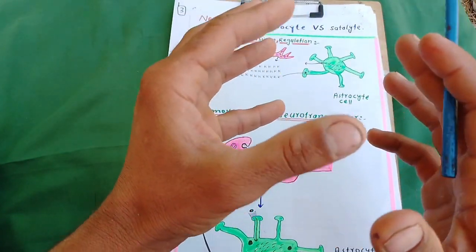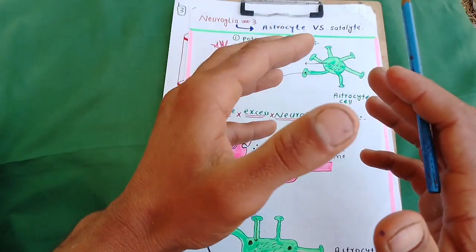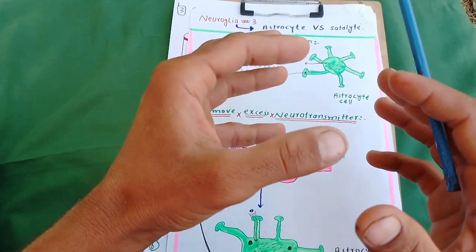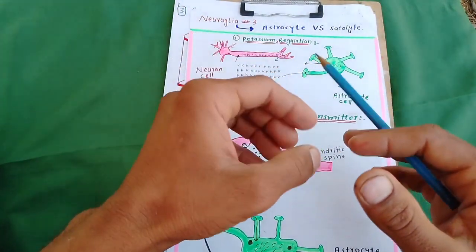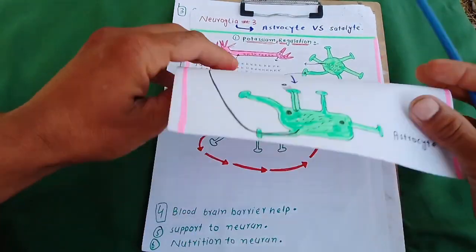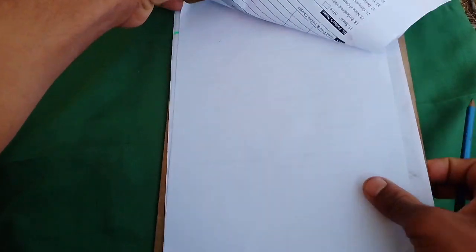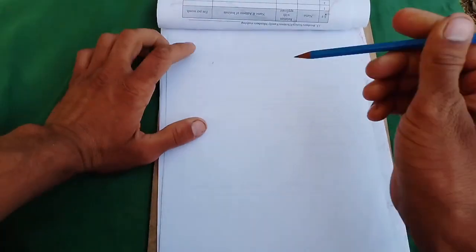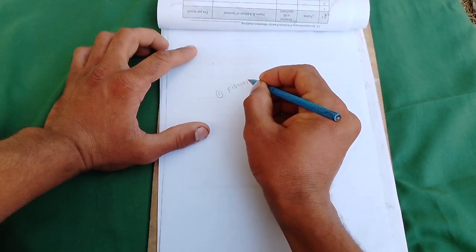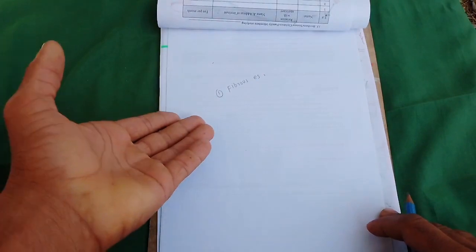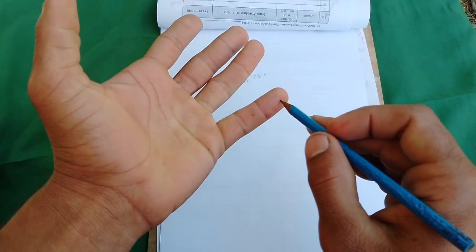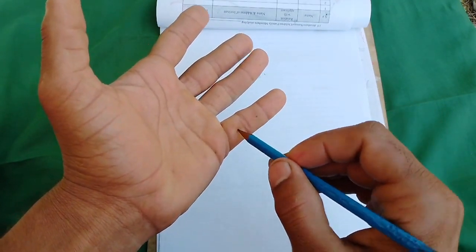Astrocytes are star-shaped cells of the CNS, the star-shaped supporting cells of the CNS, which have many branchings. So there are two types of astrocyte. One is called fibrous astrocyte and the other is called protoplasmic astrocyte. Number 1, fibrous. What is meant by fibrous astrocyte? Fibrous astrocytes are astrocytes which have long, cylindrical and smooth processes.